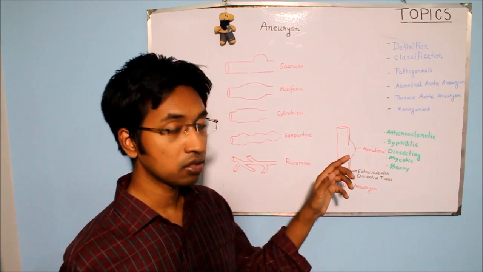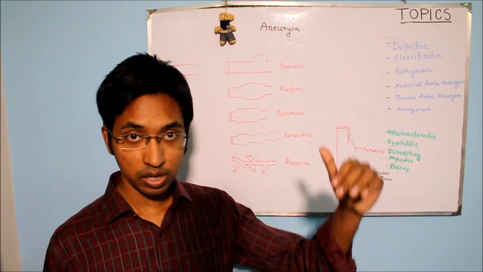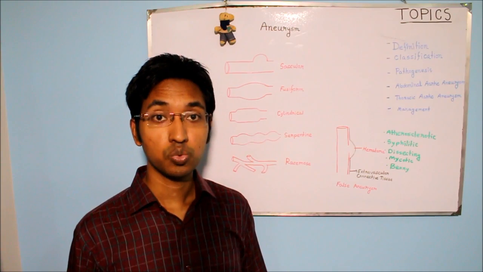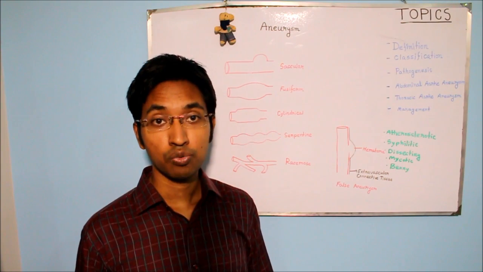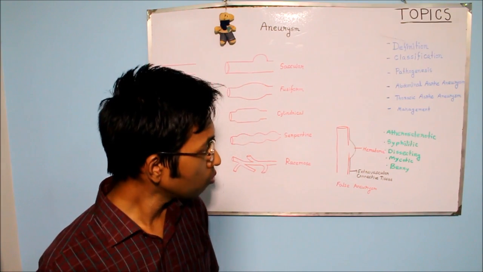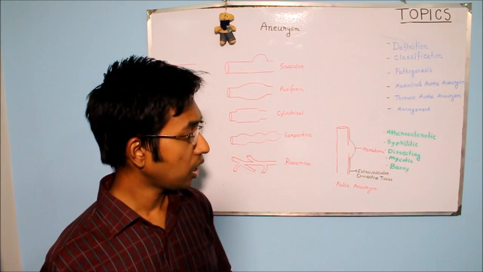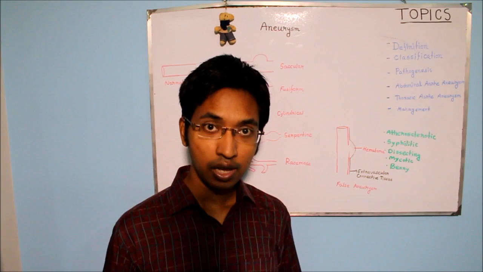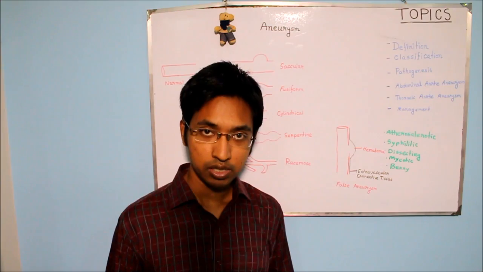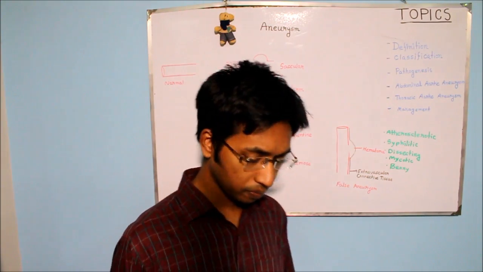Always remember that in this condition there is defect in the wall of the blood vessel. Blood will enter through that defect inside the wall, and there it will result in development of blood filled spaces in the tunica media. Moving on to mycotic aneurysm. Well, as a matter of fact, in mycotic aneurysm there is infection, and that infection will result in weakening of the affected blood vessel, and that will result in development of aneurysm.